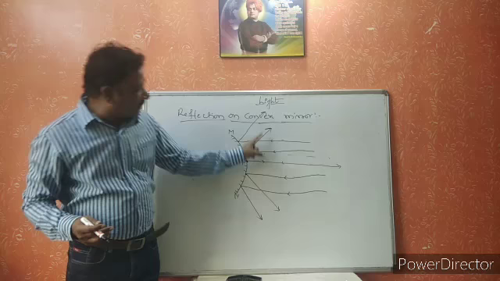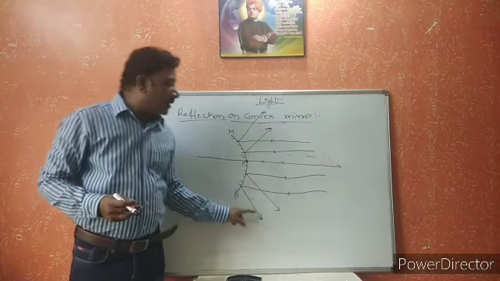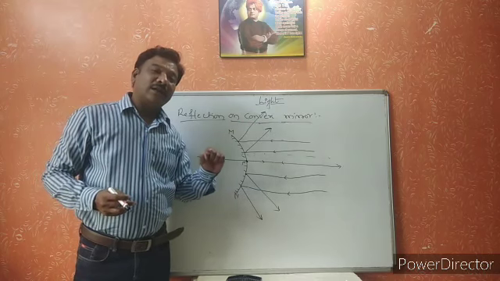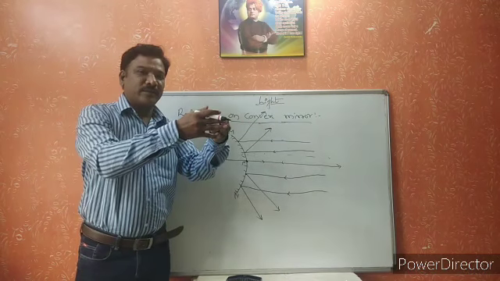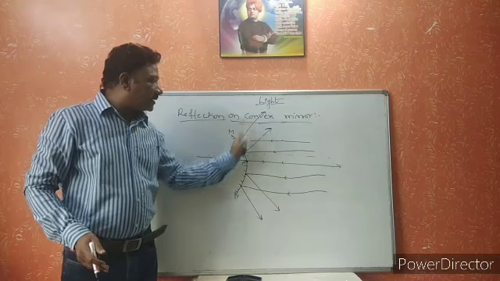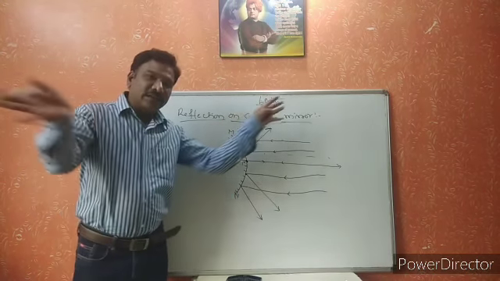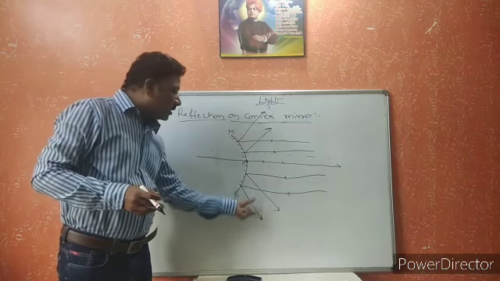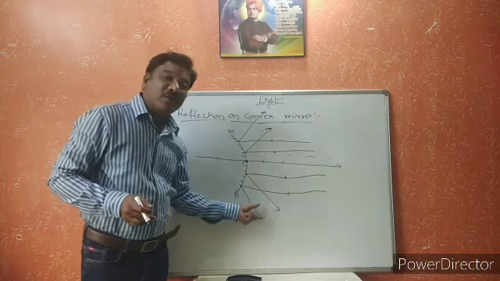Now if we observe these reflected light rays, previously in the case of the concave mirror, all the light rays were converging, but now all the light rays are deviating in different directions. This is called the divergence of light rays.